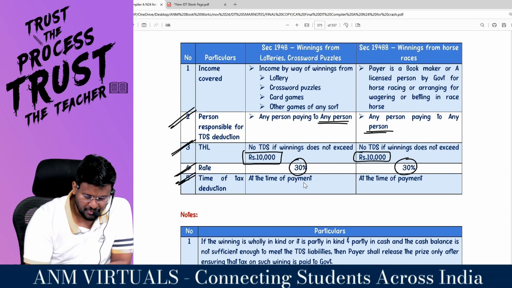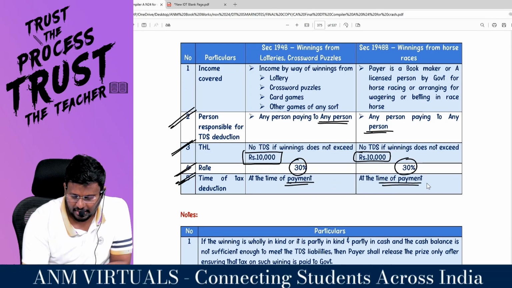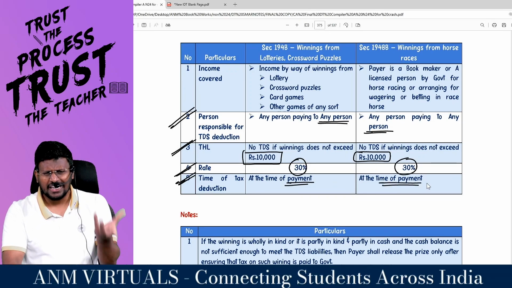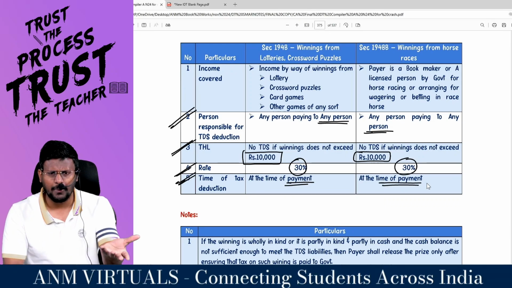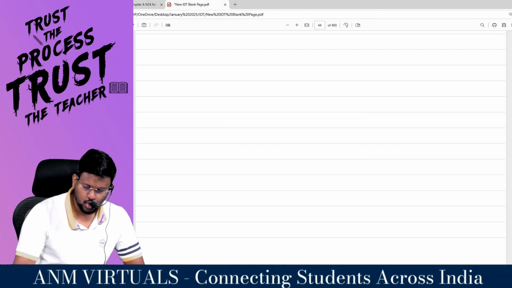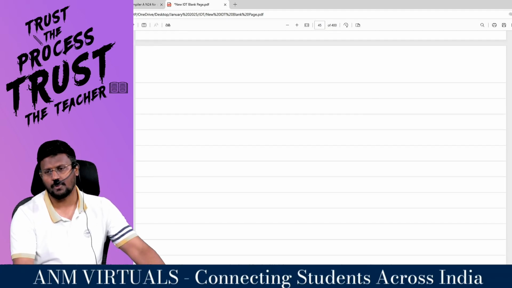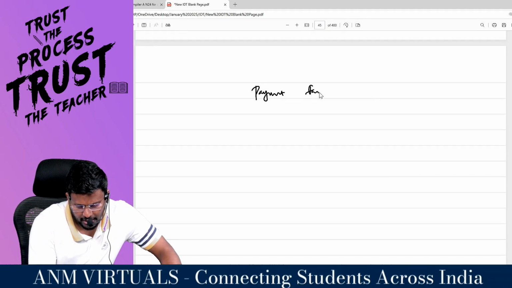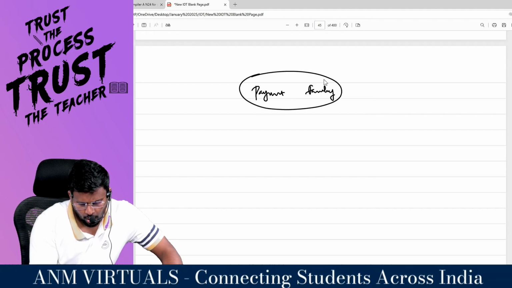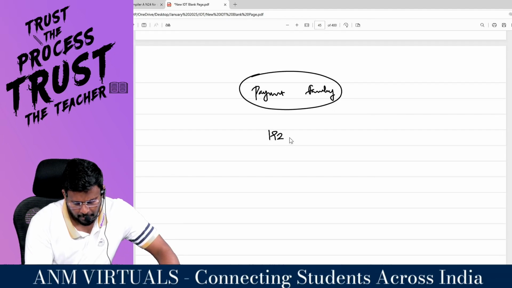What is the time of deduction? At the time of payment. There is no credit concept in Bhagya and Bada Bhagya. When you win the winnings, they will make the payment. At the time of making the payment, they are supposed to deduct the TDS. So my dear lovable students, here one family is forming. The family's name is called payment family.